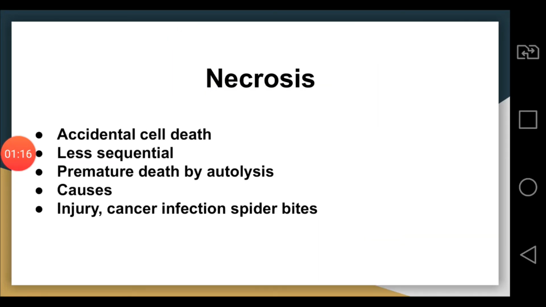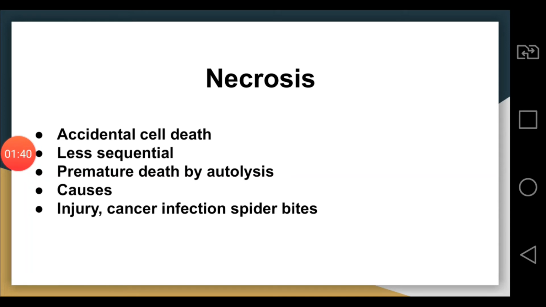Secondly, if we talk about necrosis, then it is a form of cell death which is less sequential than apoptosis. It results in premature death of cells by autolysis. It is caused by external factors such as cell or tissue injury, cancer, infections, or maybe some toxins produced in the body such as spider bites.